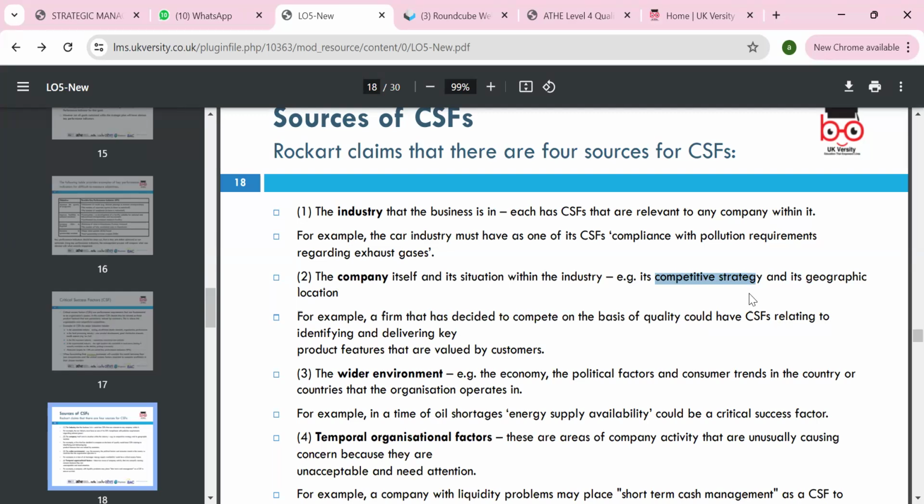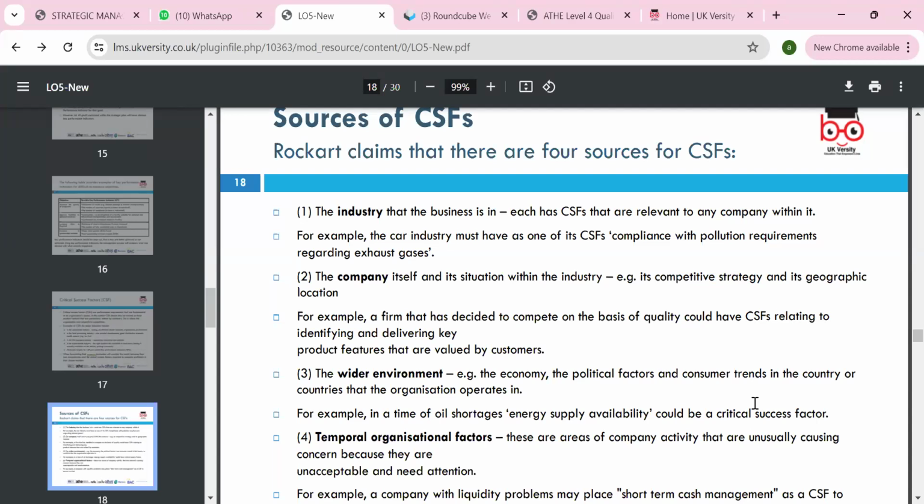What is the critical success factor for Amazon? Think about Prime, the delivery, the quality, the refund. These are, of course, in a fast growing economy, the potential factors in consumer trends. We can think about energy and supply availability.